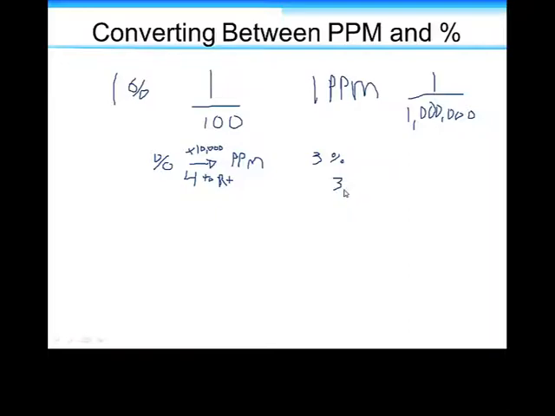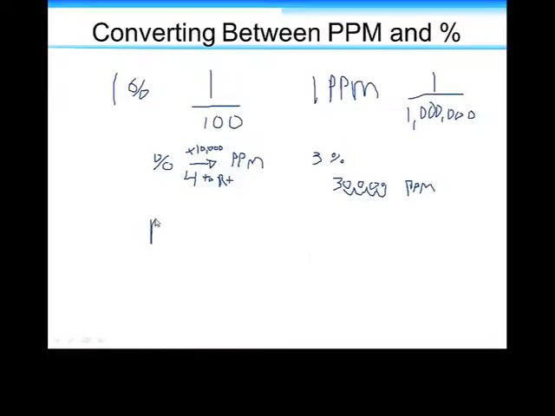Or you could say, all right, I'm going to go to parts per million. I'm going to have the imaginary decimal here, go 1, 2, 3, 4, put in zeros, and lo and behold, we have 30,000. So we have now converted percent to ppm.